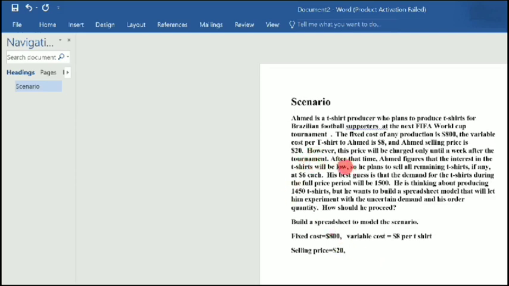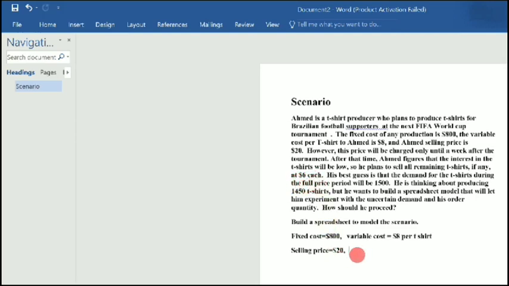Then the price will be charged only until a week after the tournament. After that time, Ahmed figures that the interest in the t-shirt will be low. Yes, this is true, because definitely after the tournament, a lot of fans will not want to buy the t-shirt any longer. Let's say Brazil lost, or even if Brazil won, they have all bought what they need to buy. So definitely the demand for the t-shirt will be low. So at low demand he plans to sell at $6. That is after the competition.